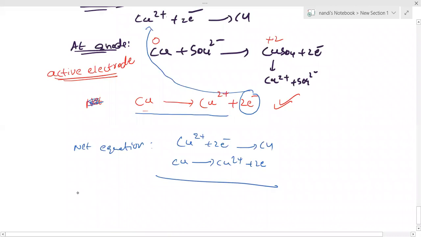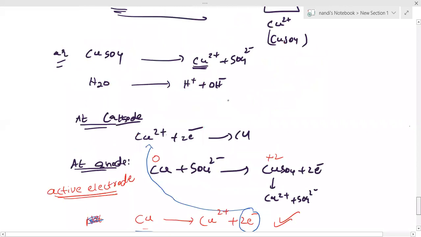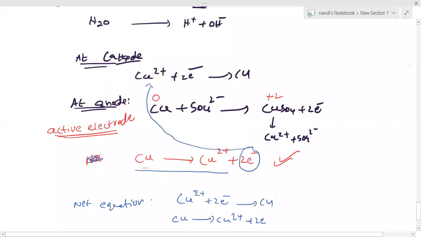At the anode, copper gives 2 electrons, and those 2 electrons are gained by Cu2 plus at the cathode. Who is the anode here? Copper. Copper gives electrons, and at the cathode, reduction takes place.